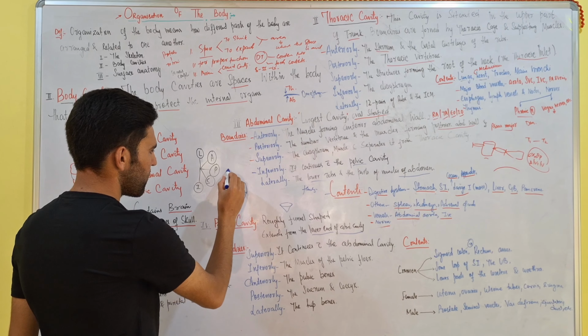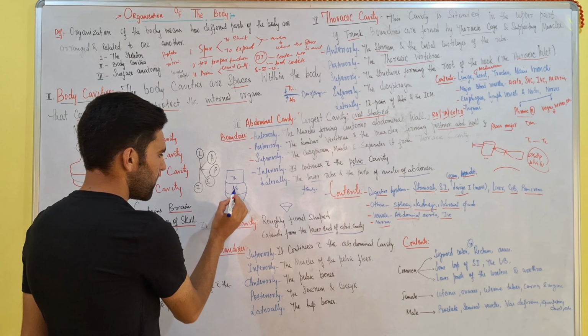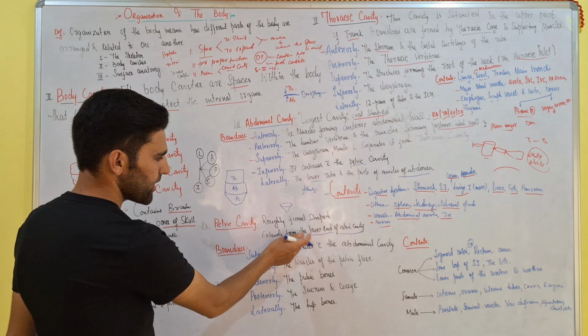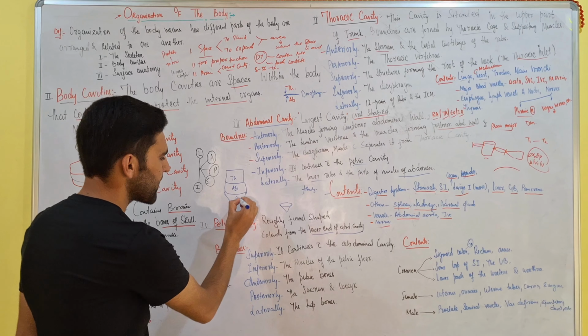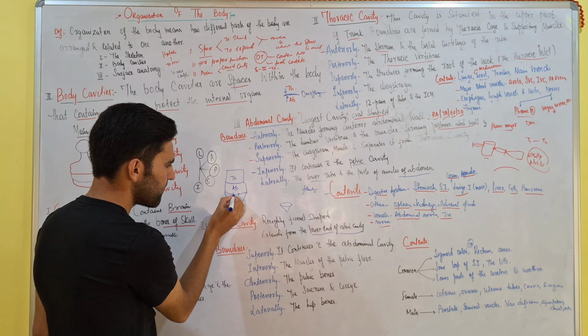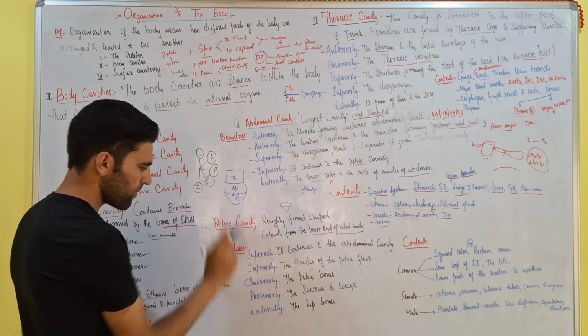This is abdomen, this is thoracic cavity, and this is the pelvic cavity. So pelvic cavity is superiorly continuous with the abdominal cavity. Like the abdominal cavity inferiorly continues with the pelvic cavity, pelvic cavity superiorly continues with the abdominal cavity.